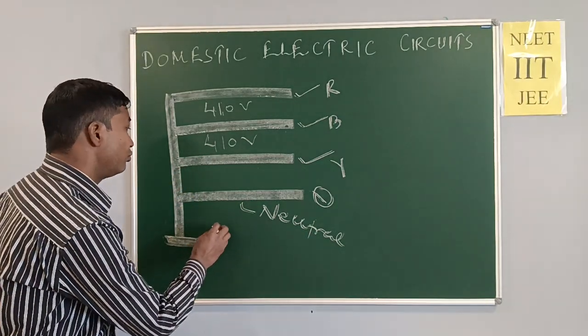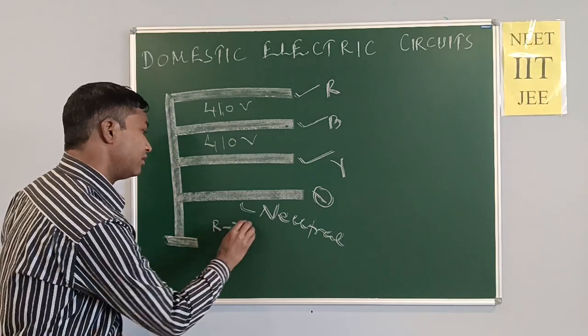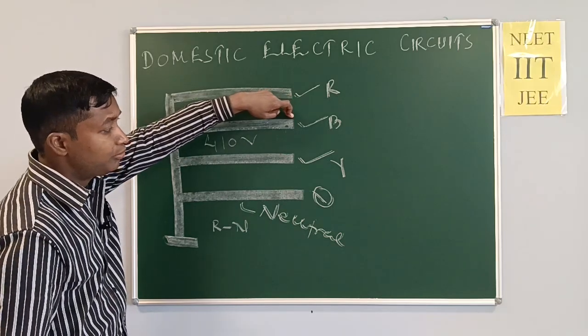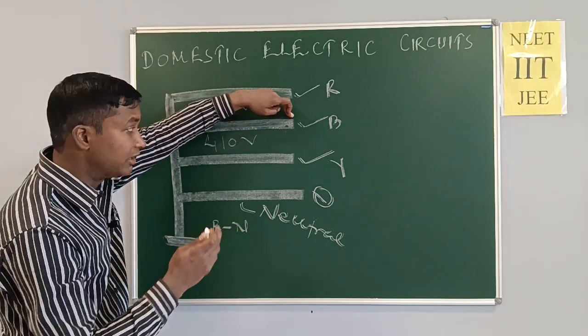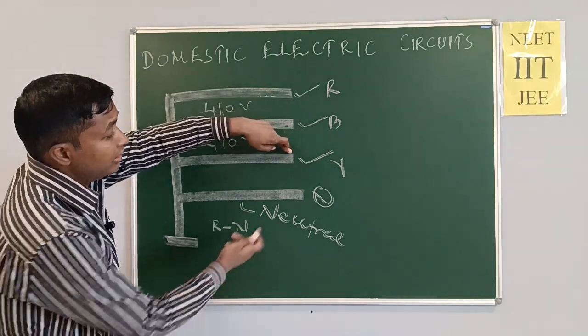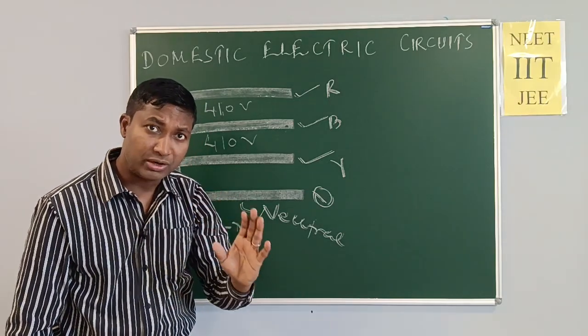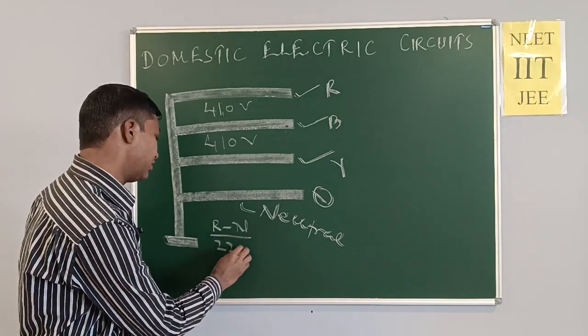Red and neutral, 220 volt. Can we apply blue and neutral? Yes. Also we found 220 volt. Can we apply yellow and neutral? Yes. Also we found 220 volt.